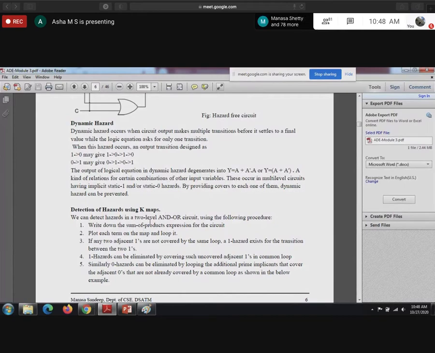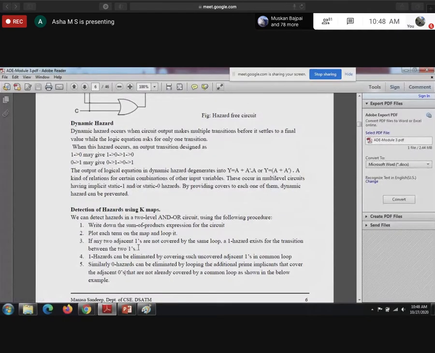First we write the SOP expression, then plot each term on the map and loop it. Then we plot the K-map and make groups. If any two adjacent ones are not covered by the same loop, a static 1 hazard exists for the transition between the two ones.